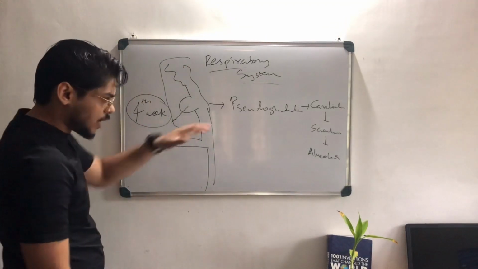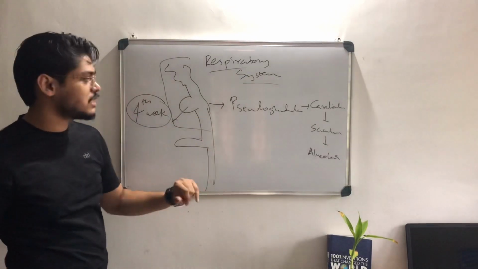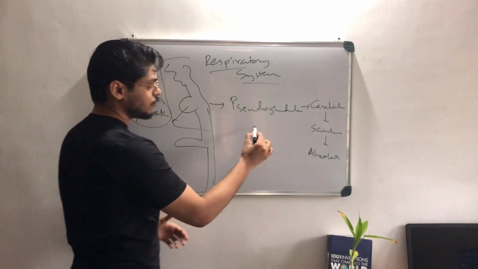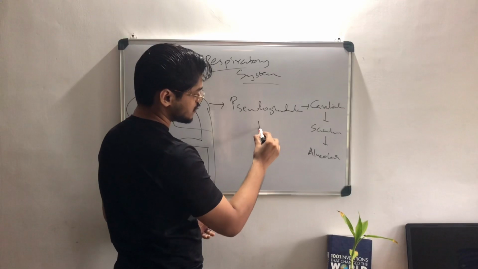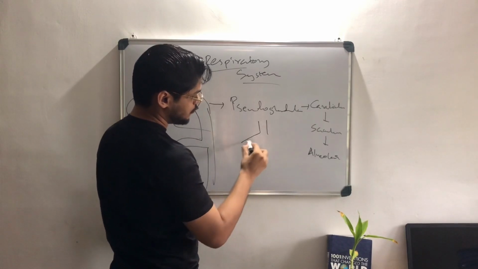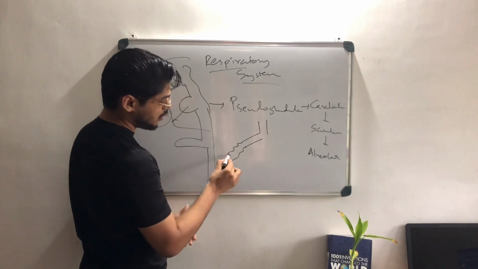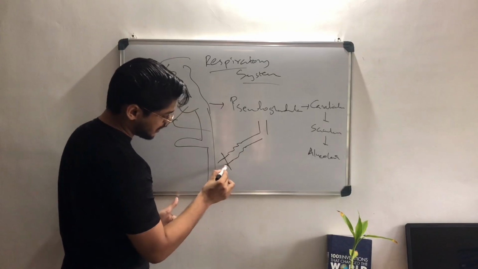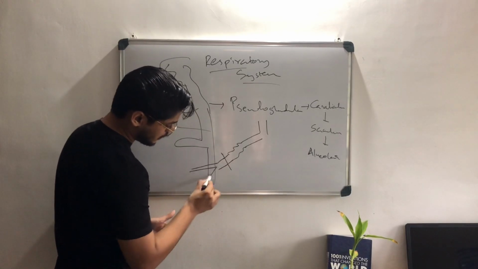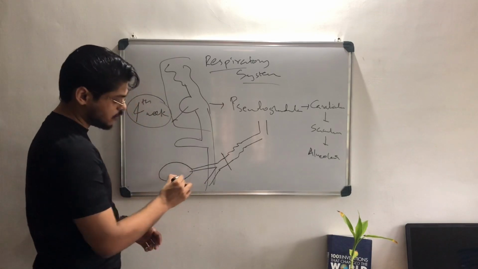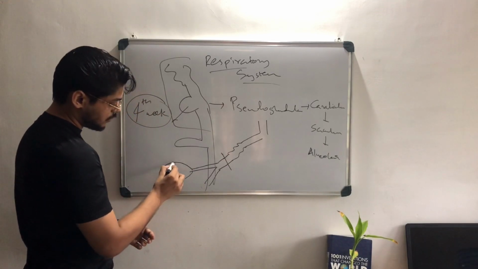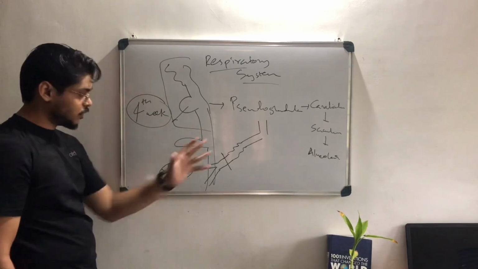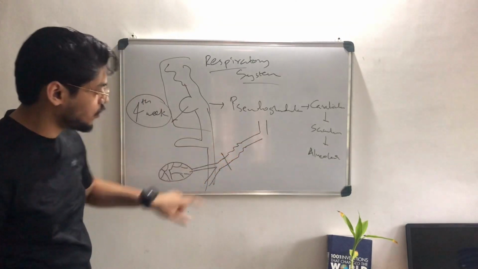Okay. So I'll explain the whole four stages. It's very easy. The name suggests what it is, so it's very easy to understand. First of all, we know that the respiratory system consists of the trachea, the bronchi, the bronchioles, the terminal bronchiole, after that the respiratory bronchiole, after that the alveolar duct, after that the saccule, and it is divided into alveoli. Right? So this is the process. We are just naming it.